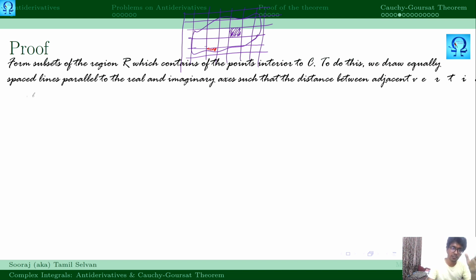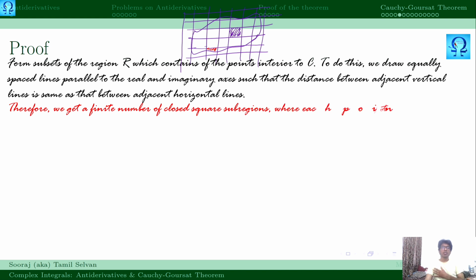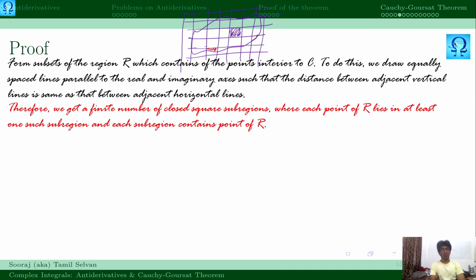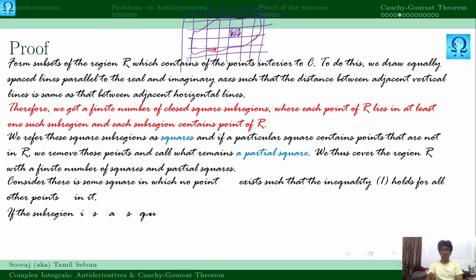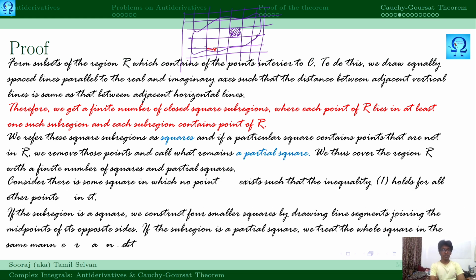First of all, we have to form subsets of the region which contain the points interior to C. In order to do this, we draw lines parallel to the real and imaginary axis. Therefore we get a finite number of closed square subregions. I said something about squares and partial squares, right? So we have that as well here.